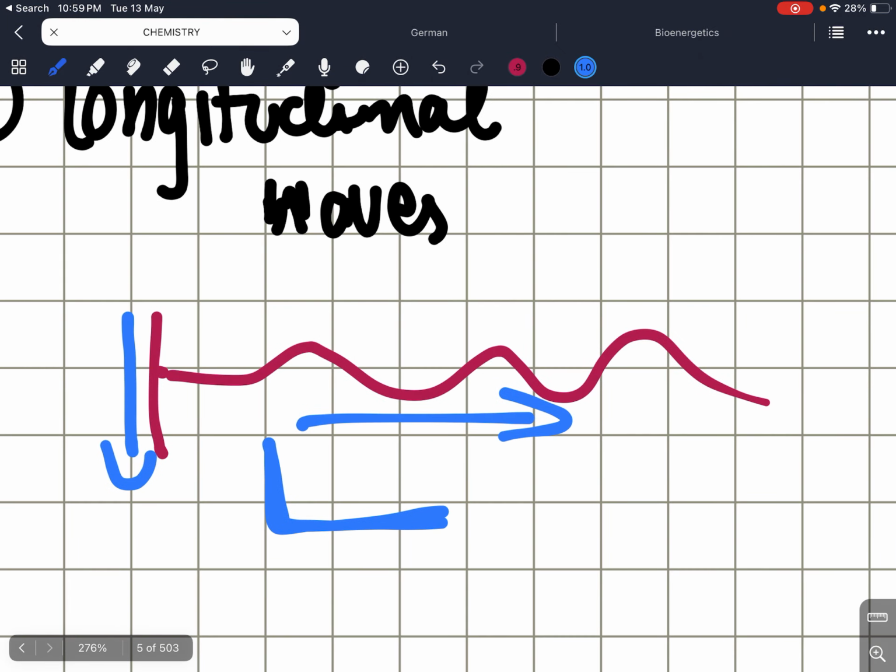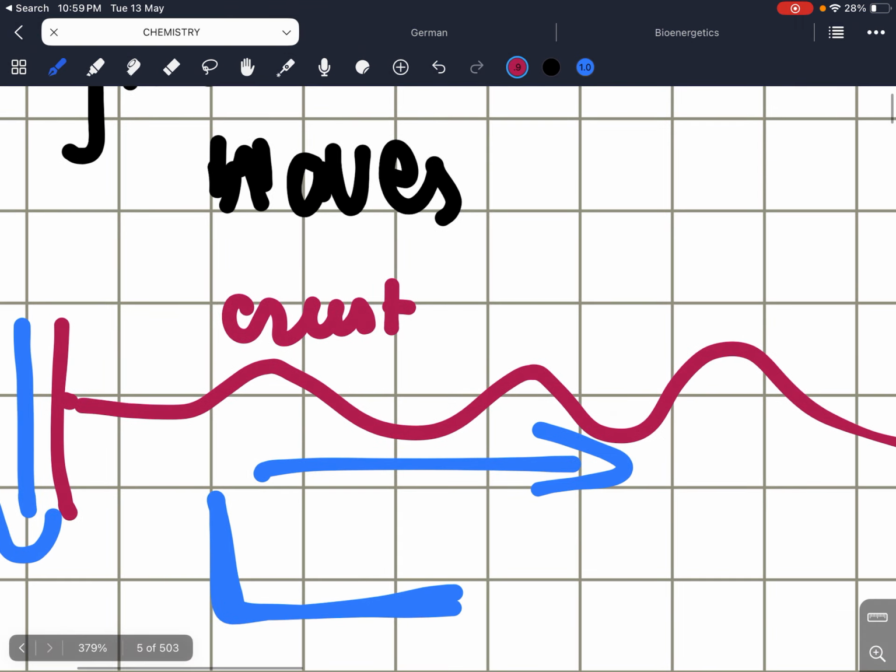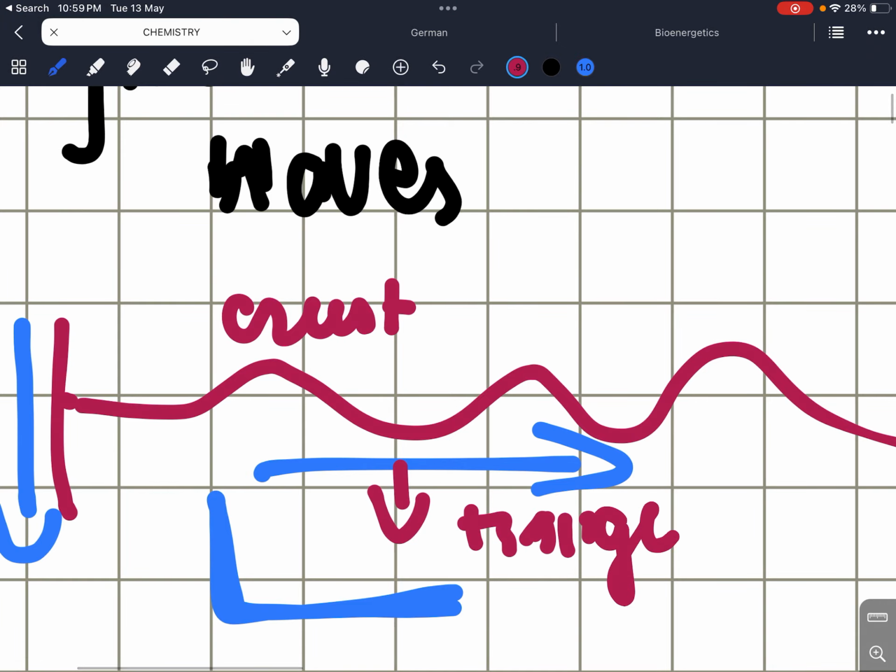Longitudinal wave examples could be how we speak, and probably the ocean waves could be longitudinal waves. And the two things that we should study in waves might be crest and trough. Crest is this upper thing, which is also known as the positive distance, and this lower thing is known as trough, which is the negative distance, right?